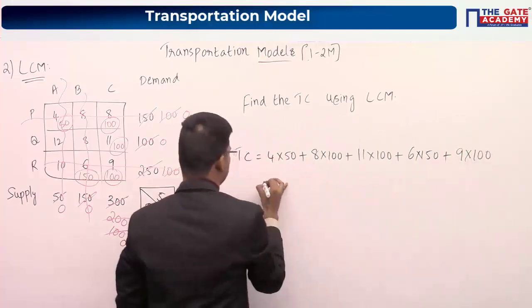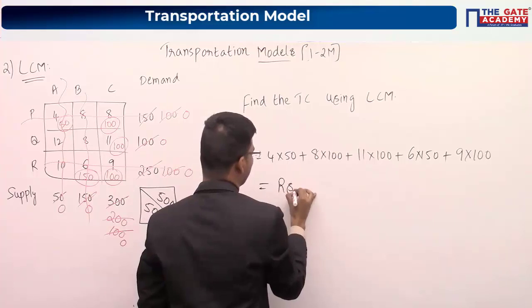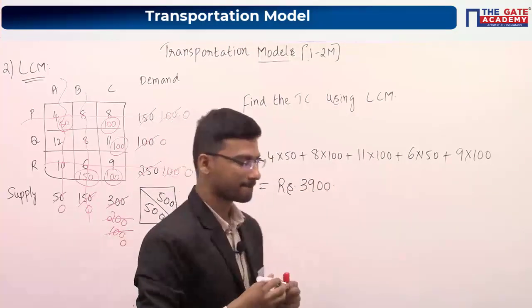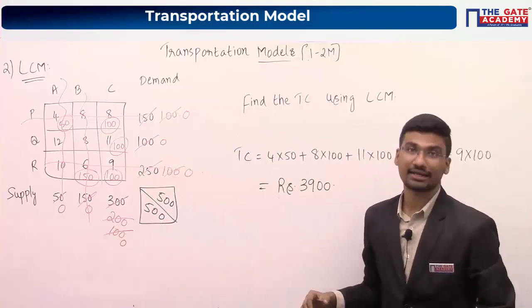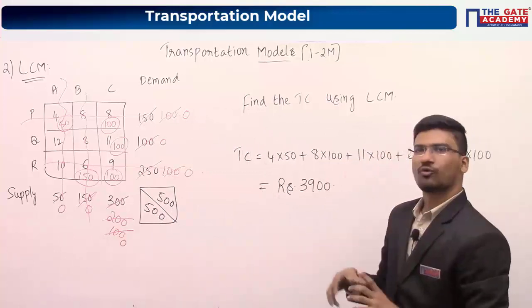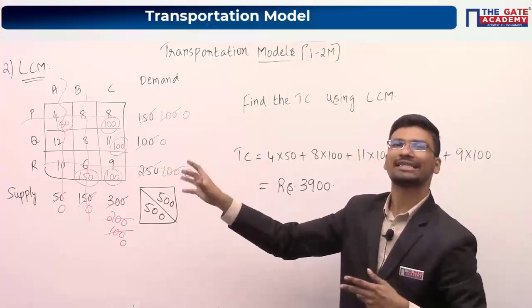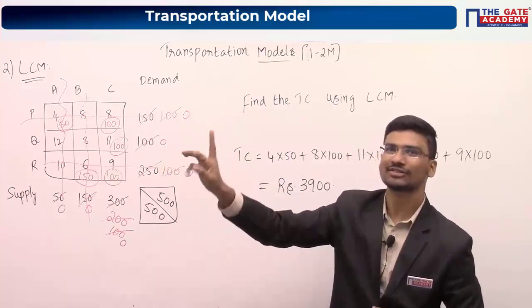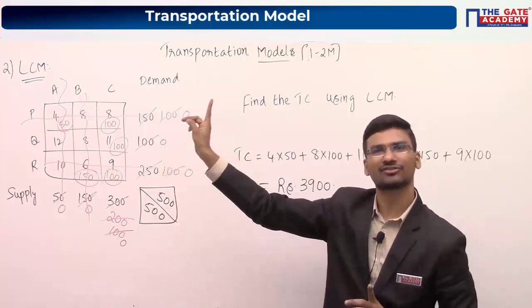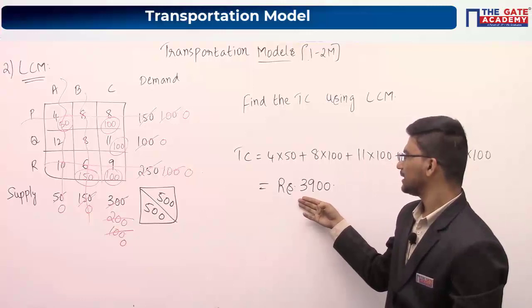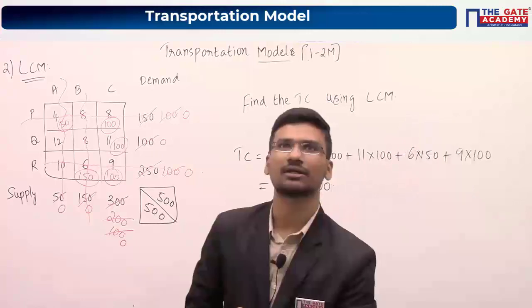So I think this total cost value you will be getting as rupees 3,900. Please check whether you are getting 3,900 or not. So what we are doing in least cost method is going to the least cost cell and allocating in that particular cell. But in northwest corner method, we went to the northwest corner cell and allocated. So please check whether you are getting this 3,900 or not.